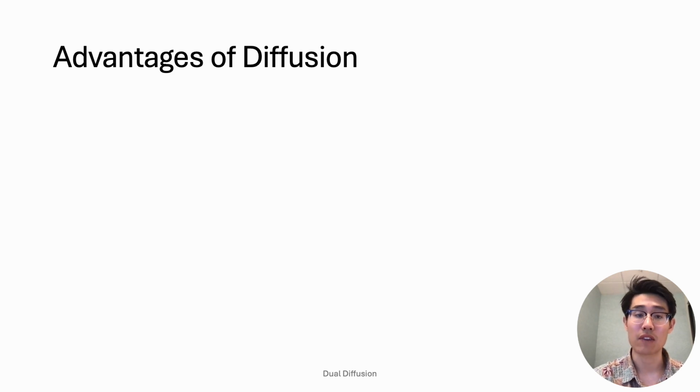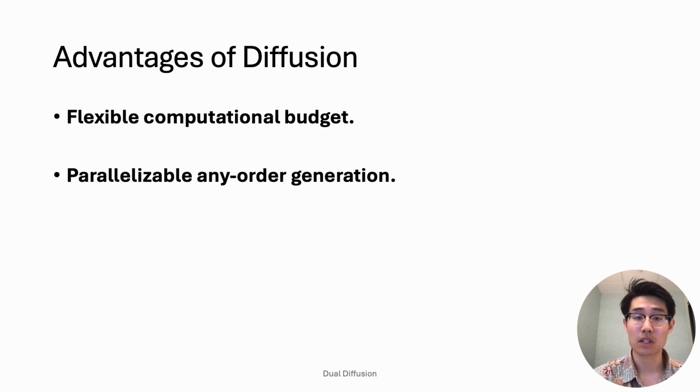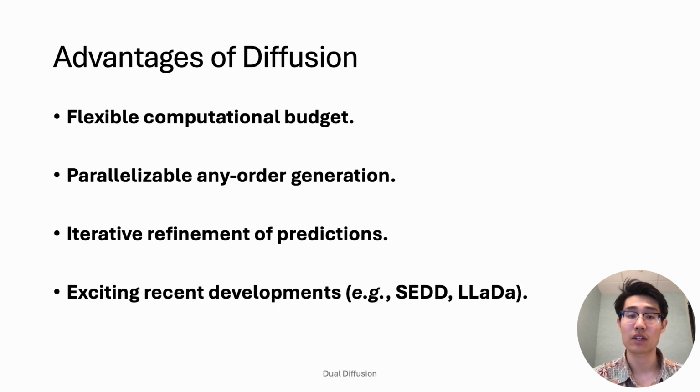Using diffusion has certain advantages, especially in multimodal settings. First, the cost of sampling from the model is not fixed. Unlike autoregressive models, computation time is not tied to the length of the sequence you're sampling. Next, sampling can occur in any order. Autoregressive models sample left to right, and this is useful for text, but in multimodal settings, images and text can be interwoven, and in diffusion models, this ordering will not affect the model's ability to reason. Third, unlike autoregressive models, diffusion models can refine a token after it's sampled. And finally, there have been a lot of exciting recent advancements in diffusion modeling on text.